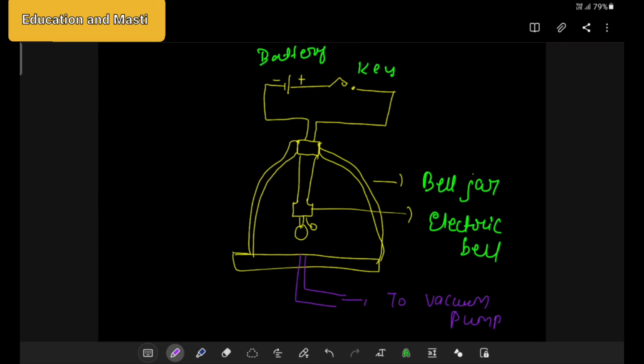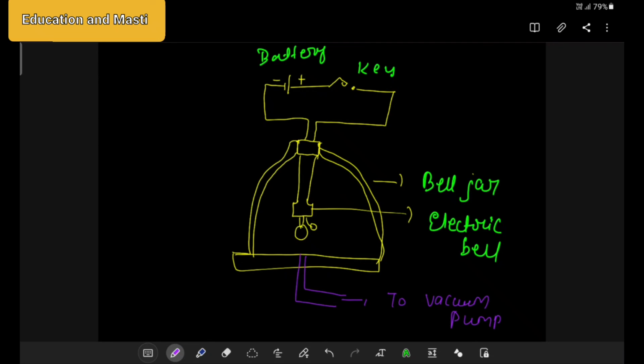The sound will become slow and it will stop. Why will it stop? Because the vacuum pump has removed all the air from inside. Even though the electric bell is ringing, we will not be able to hear it. Why? Because we have removed the air from inside, so there is no medium through which the sound will travel and reach us.